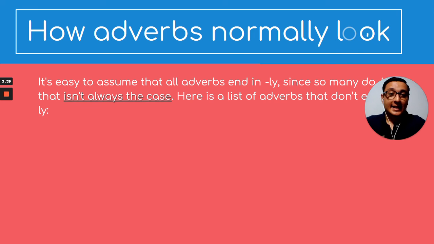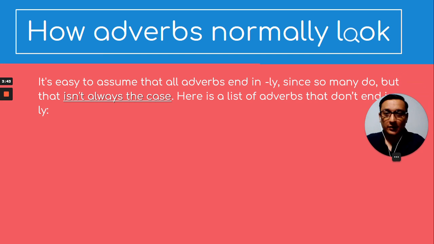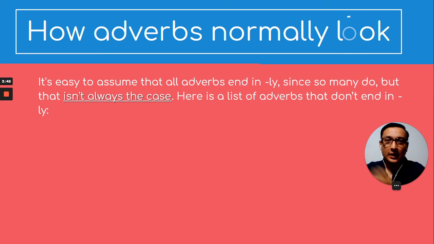Now, again, as I mentioned before, it's easy to assume that all adverbs include the ly at the end, but that's not the case. Here, check this list of adverbs that don't end in ly, but still, they are adverbs. They're used to describe verbs, adjectives, other adverbs, clauses, or any other words or phrases.